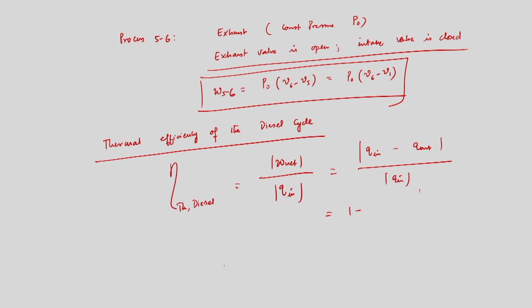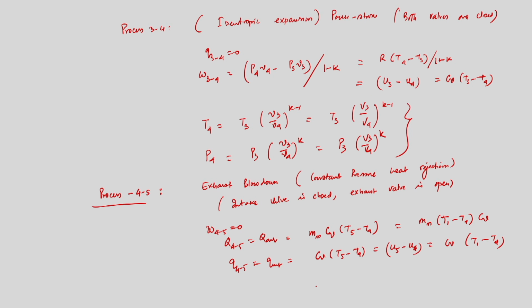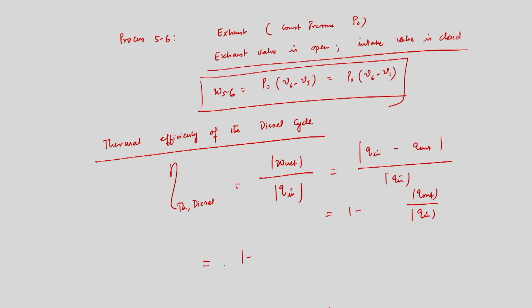So that will be equal to 1 minus Q out by Q in. Q out is the heat rejected from the system, and Q in is the heat input to the system. What is the heat rejected? That is Cv into T1 minus T4. So 1 minus Cv into T1 minus T4.